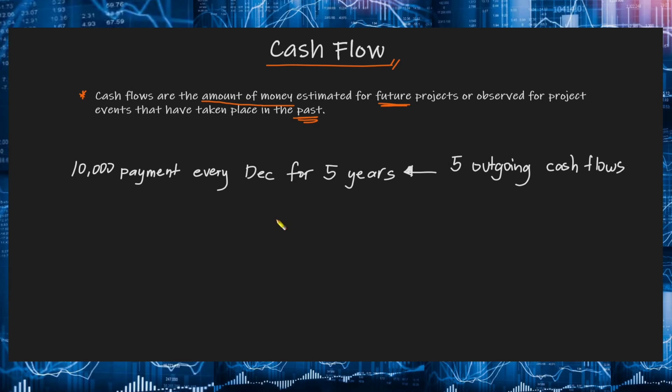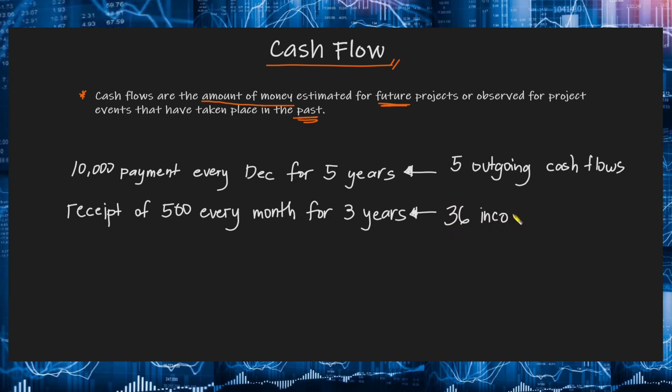Now next, an estimated receipt of 500 pesos every month for 3 years. So yung 500 pesos daw marireceive natin every month for 3 years. Now in this case, we have a series of 36 incoming cash flows. So every month for 3 years, that will be 36 total. And then incoming kasi marireceive natin yung pera.